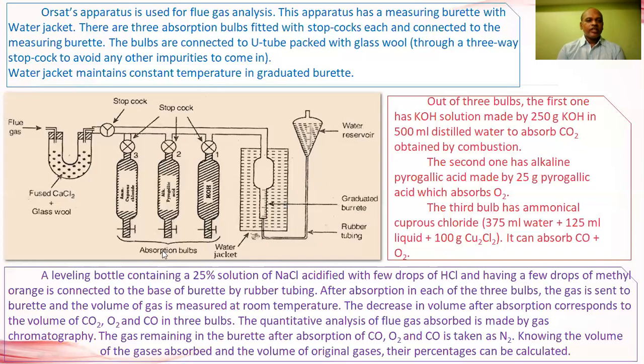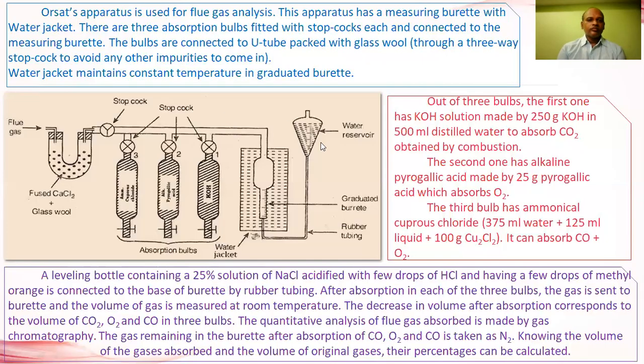The main setup of this Orsat apparatus contains a U-shaped tube, three absorption bulbs, and a burette which is present in the water jacket. Okay, this is about the Orsat apparatus for the measurement of the flue gases.